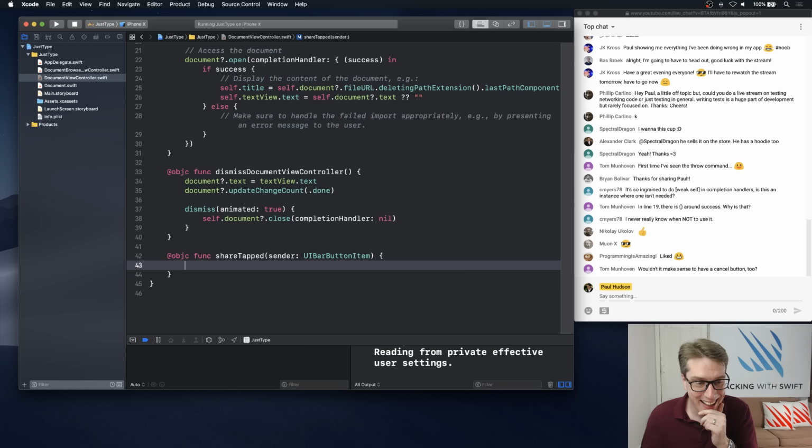Fully boots. Anyway, in share tapped, we'll say first guard let URL equals our document dot file URL.